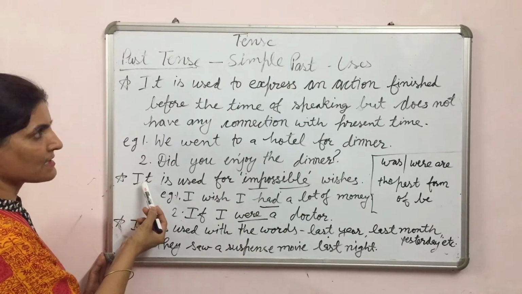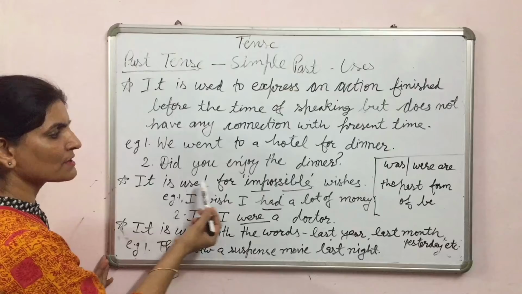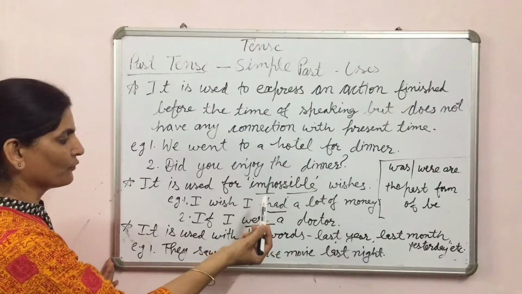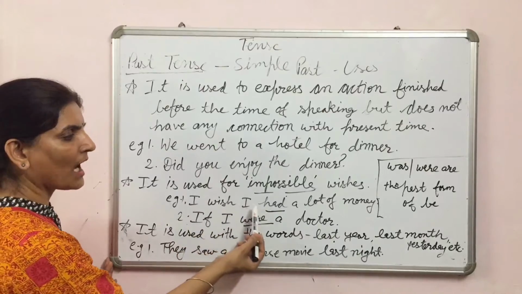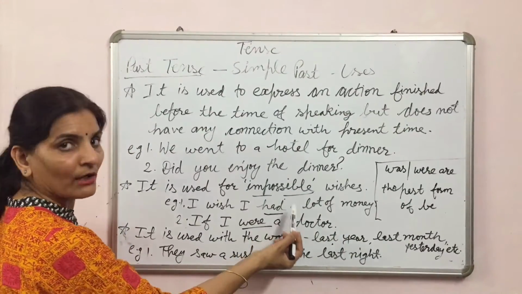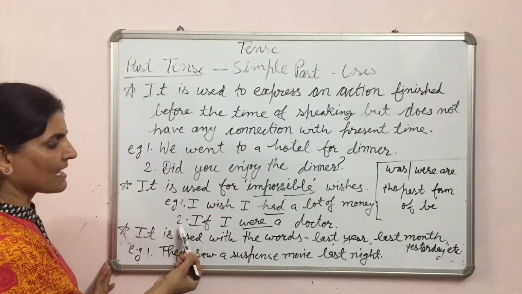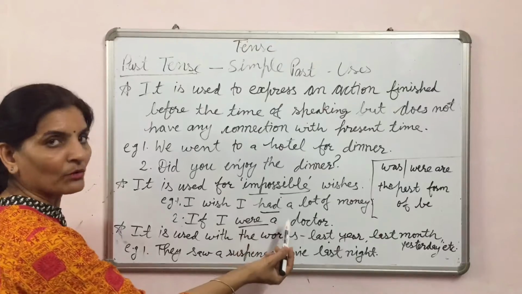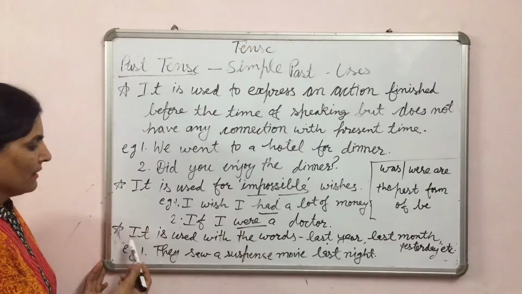Next use of this tense is it is used for impossible wishes, means that are not true. For example, I wish I had a lot of money. It means I don't have money. Second example is if I were a doctor. It means I am not a doctor.